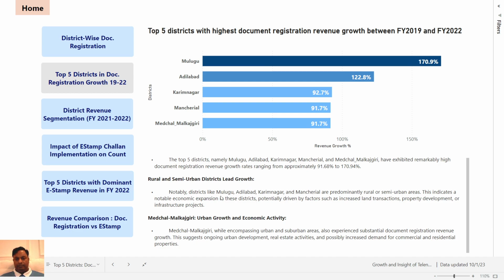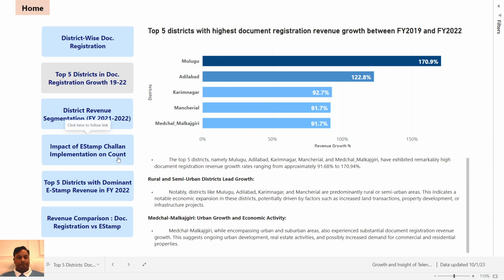So Mulugu, Adilabad, Karimnagar, Mancherial are predominantly rural or semi-urban areas. This indicates a notable economic expansion in these districts, potentially driven by factors such as increased land transactions, property development, or infrastructure projects. Right? Whereas Medchal Malkajgiri, encompassing urban and suburban areas, also experience substantial documentation revenue growth. This suggests ongoing urban development, real estate activities, and possibly increased demand for commercial and residential properties. Right?